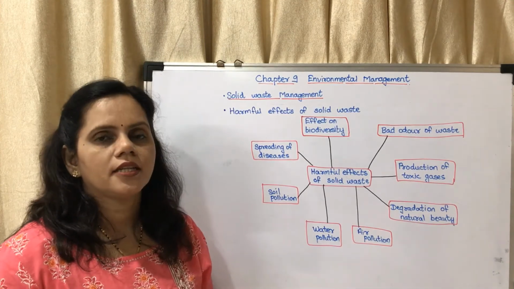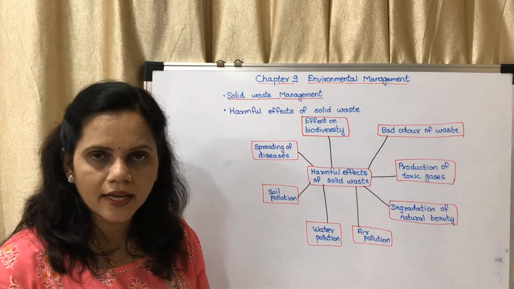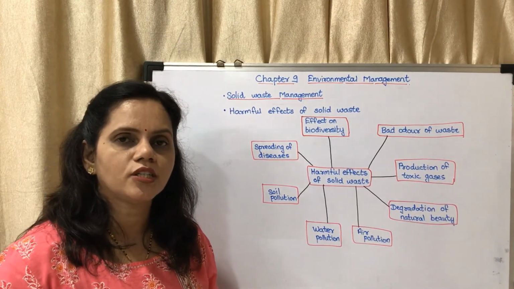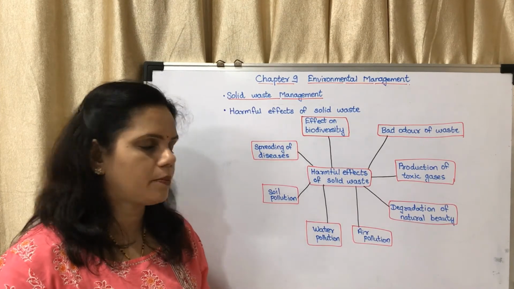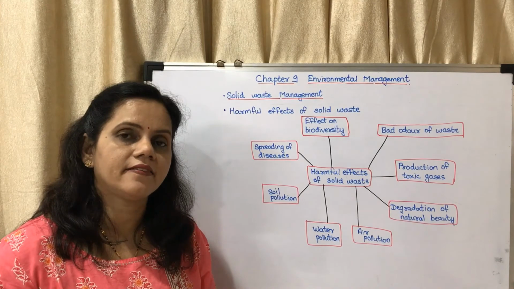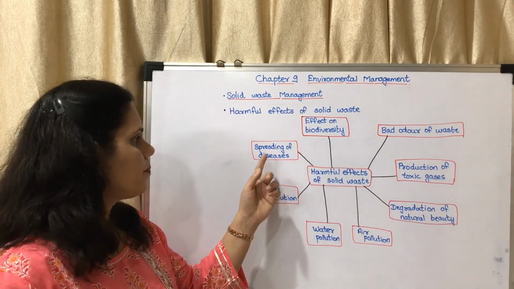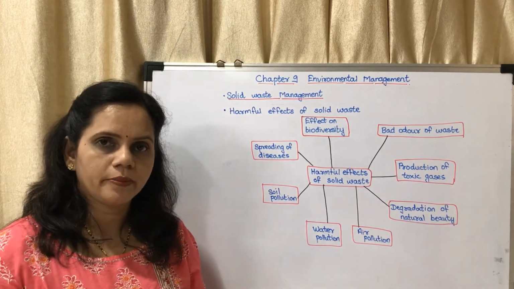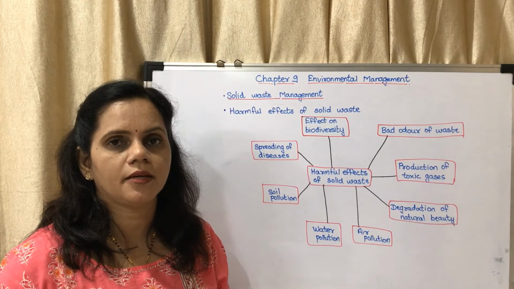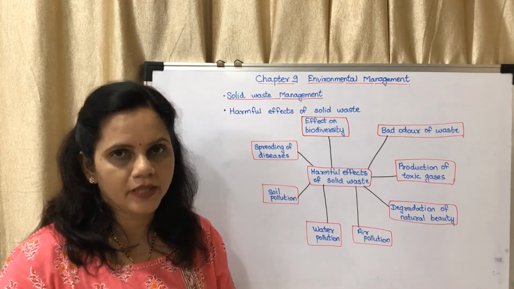Air pollution. The discharge of different gases into the air will cause air pollution. Discharge of different chemicals into water will cause water pollution. Discharge of different chemicals like pesticides and other waste into soil will cause soil pollution. Different diseases could be spread. If there is water pollution, different types of diseases. If there is air pollution, then also different types of diseases could be spread.